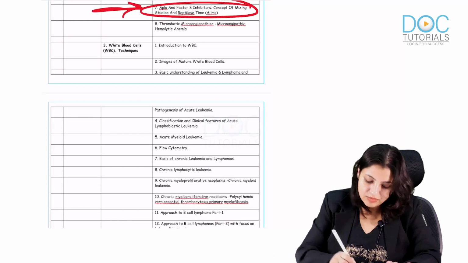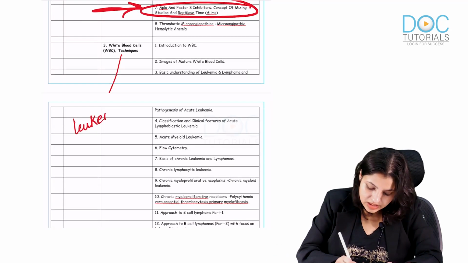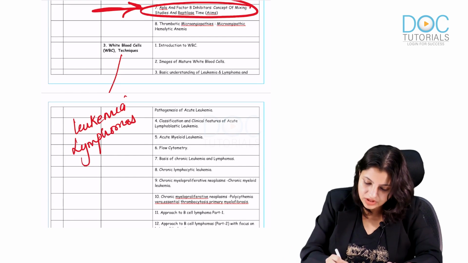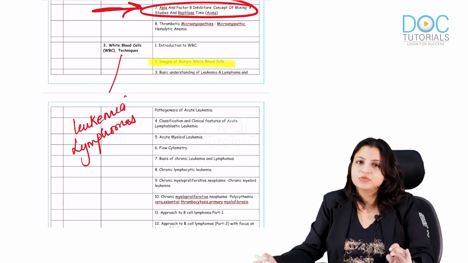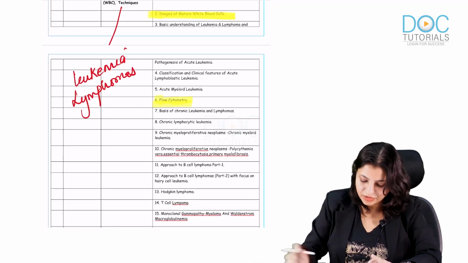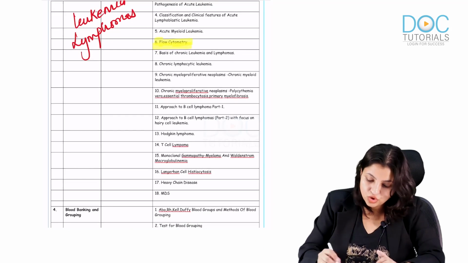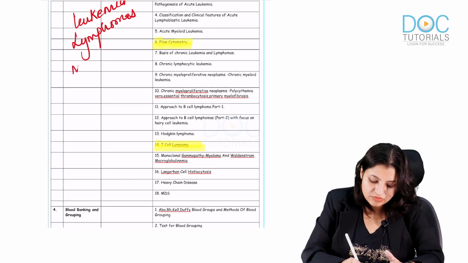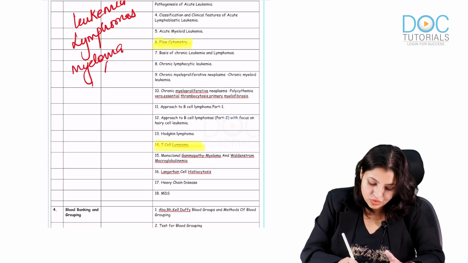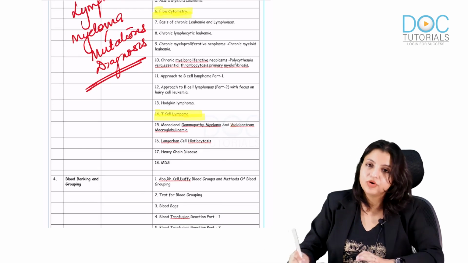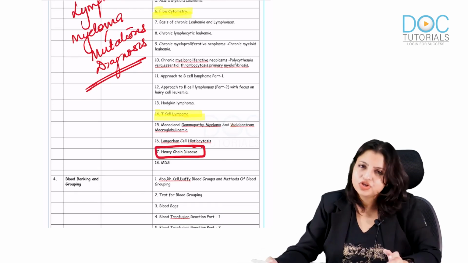In WBC, I want you to know about all the leukemias, lymphomas and some images, okay. You have to see images of WBCs, which can be given to you as a spot question. Apart from that, leukemia and lymphoma and how to interpret flow cytometry. In lymphomas, please do not forget T cell lymphomas, which are also very, very important. Of course, myeloma, its mutations and its diagnosis are very important. Nowadays they are even asking about heavy chain disease, which should be clear, okay.